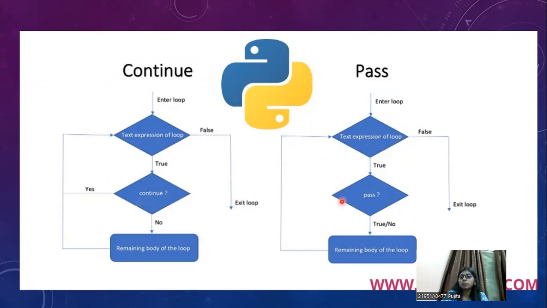So this is the difference between this and this. Here, whether it is true or false, yes or no, you'll go to the remaining body of the loop anyhow. But if after that you go back again to the test expression of the loop, and if this is false, again you'll exit the loop and come out of it. So this is how the difference is between the continue and pass statements.